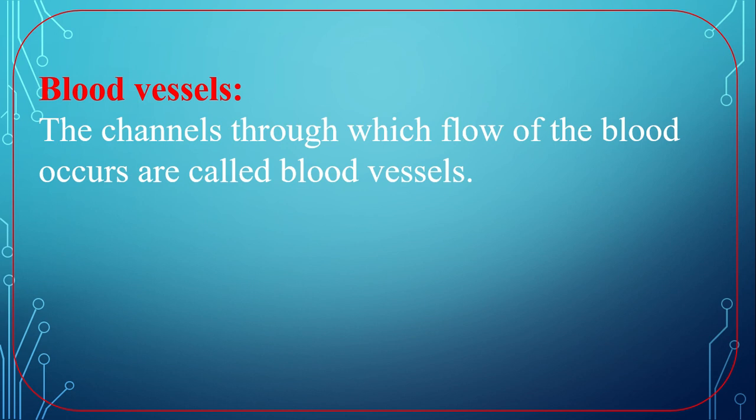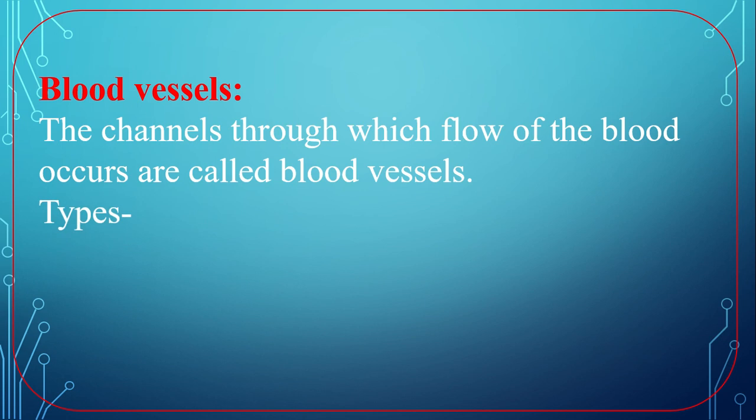The channels through which flow of blood occurs are called blood vessels. We may say easily, the vessels through which blood is moved into our body are called blood vessels.